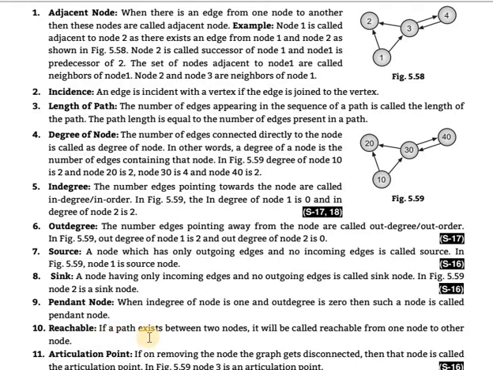After that, reachable. If a path exists between two nodes, it is called reachable from one node to another node. That means a path is created between the two nodes.